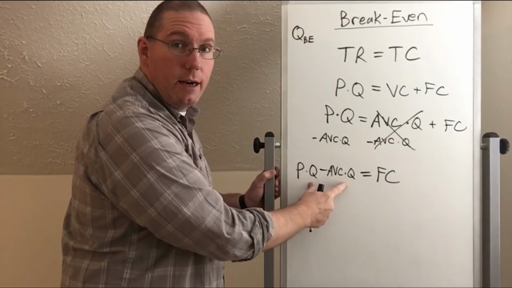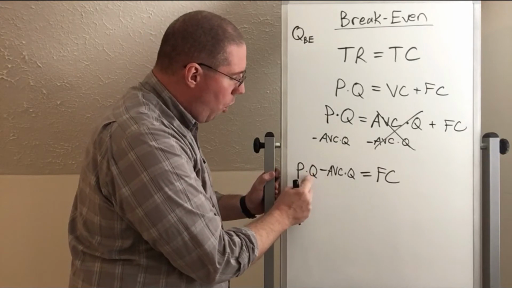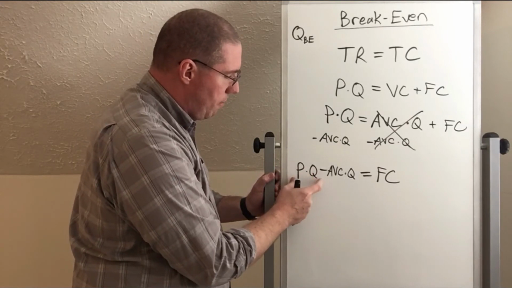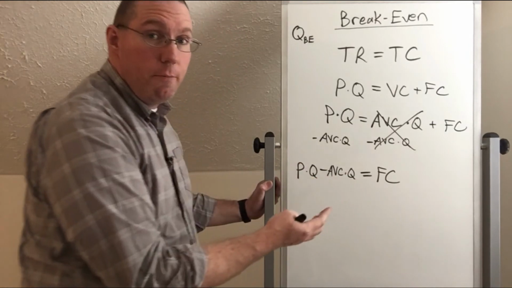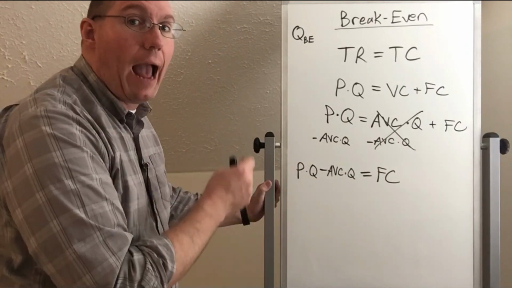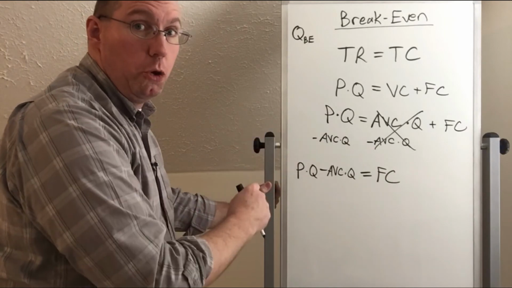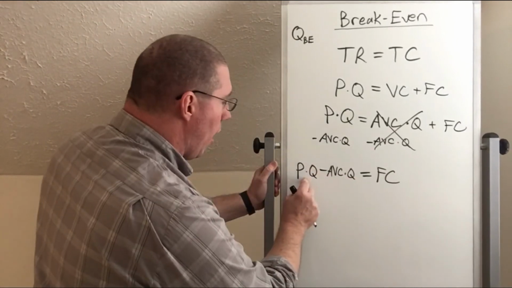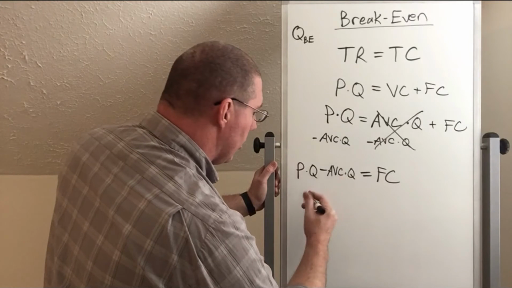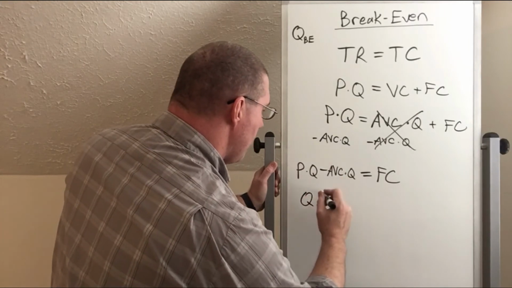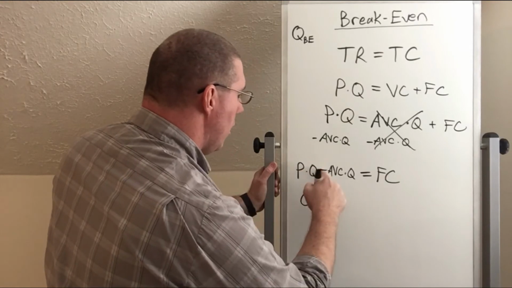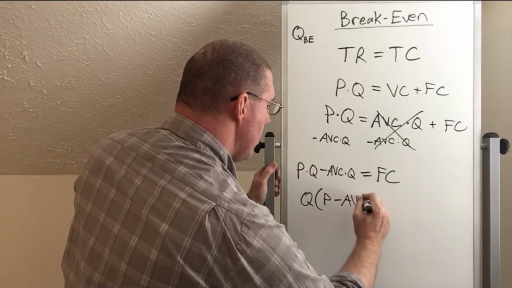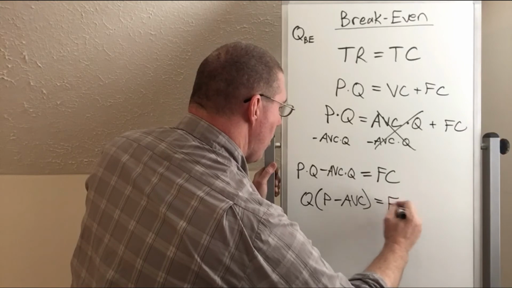Now notice there is a quantity in this term and a quantity in this term, and one of the things I can do mathematically here is factor out the variable Q. So I'll divide by quantity here and here, put the quantity on the outside, and in parentheses I'll put the P, which is left over, minus the AVC, is equal to fixed costs.